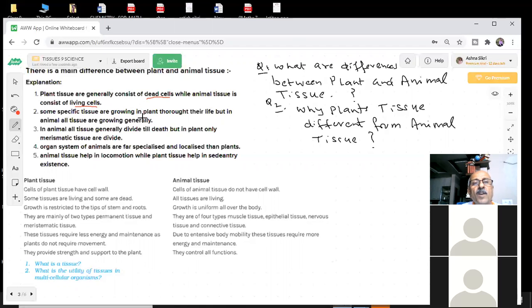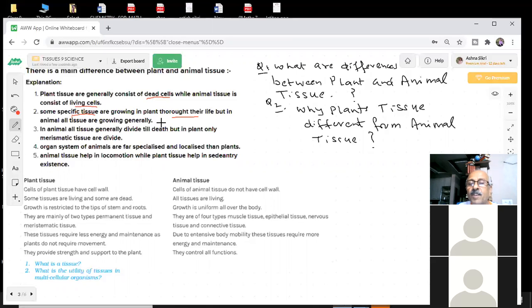Some specific tissues in plants are growing throughout their life. But in animals, all tissues are growing generally. All your body, all tissues grow till you are alive. I mean, after your death, nothing exists, because you will die. Cells will die means you will die. Every day, you don't know how many millions of cells are dying and new cells are being produced in the body. This process continues.